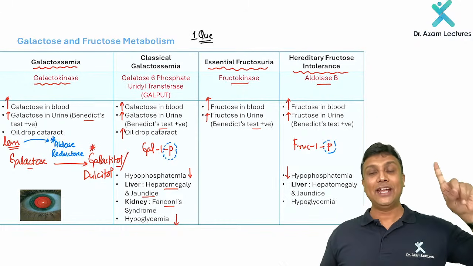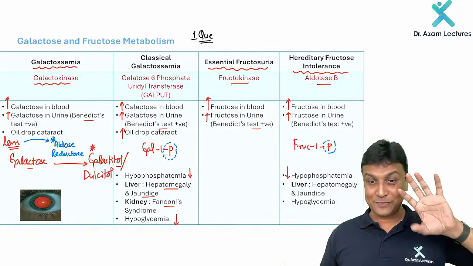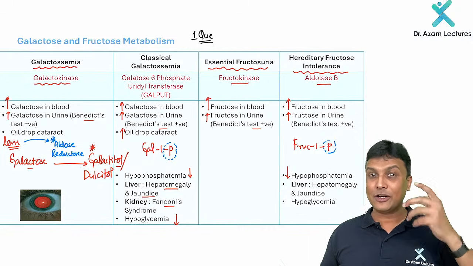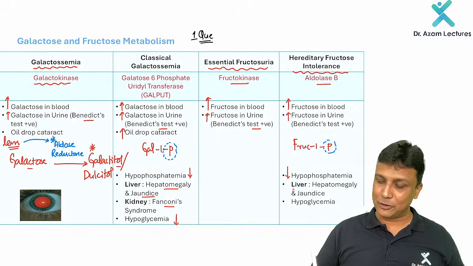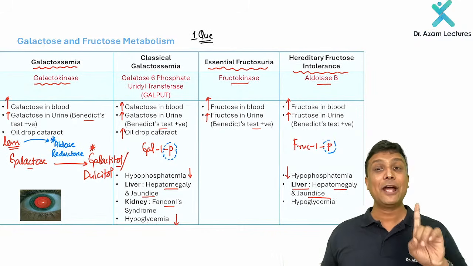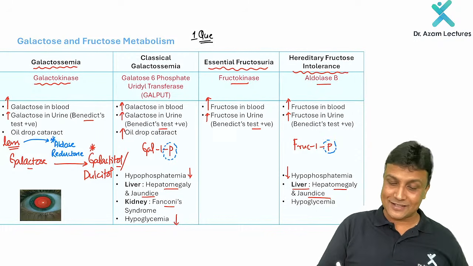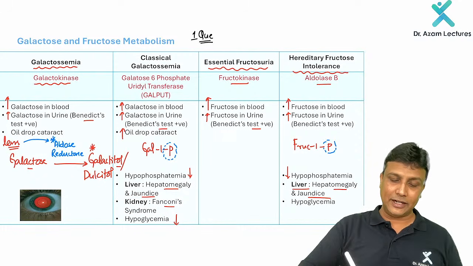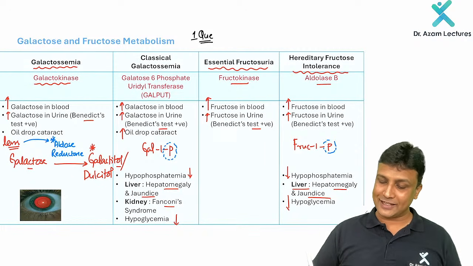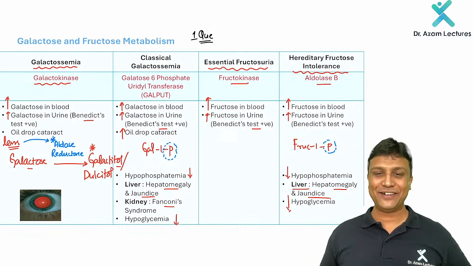And remember, where does fructose metabolism take place? Only and only in the liver. So you'll be able to see only hepatomegaly and jaundice here, but there will be no Fanconi syndrome over there. And along with that, it will also lead to hypoglycemia. Are you understanding, my dear friends?